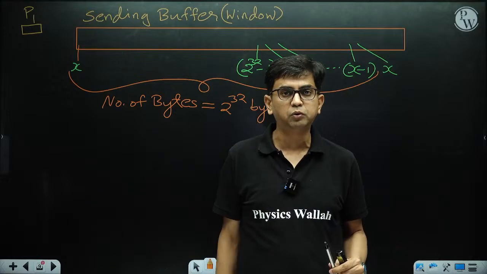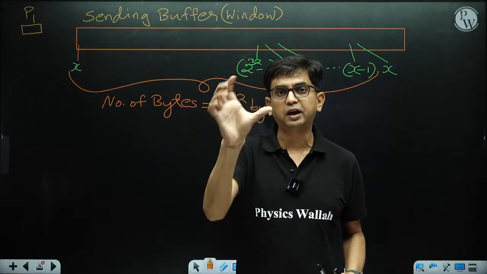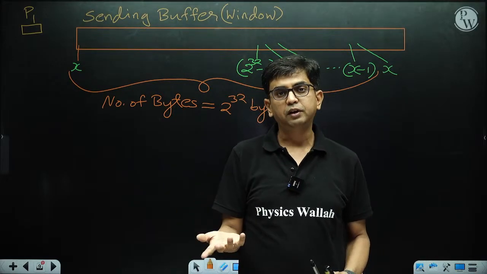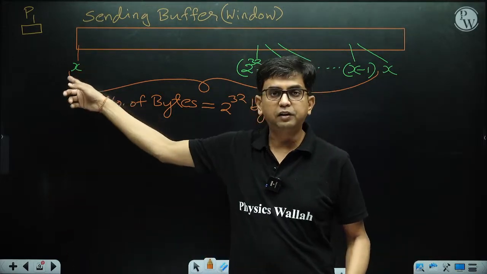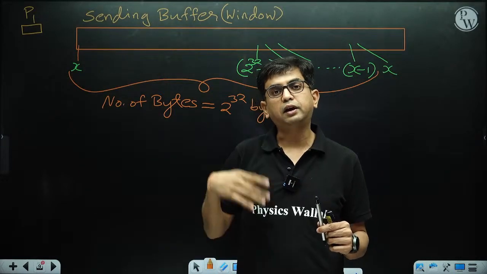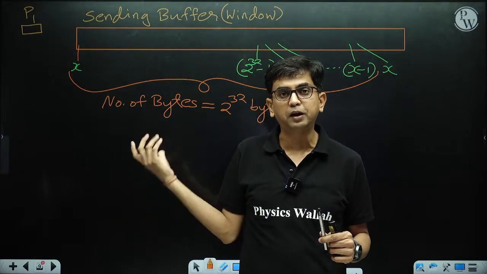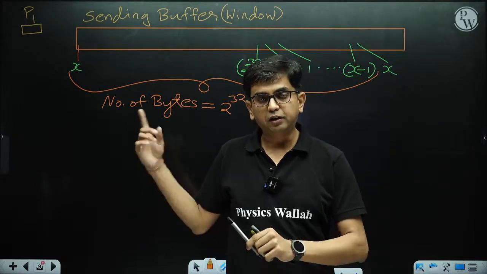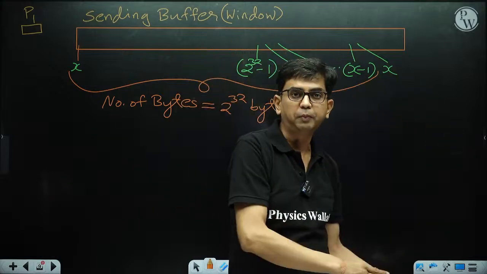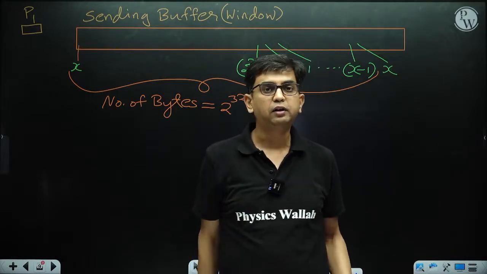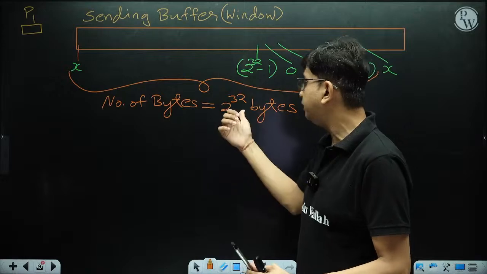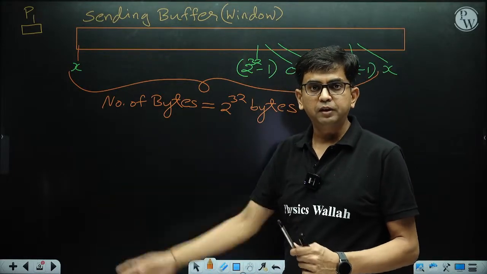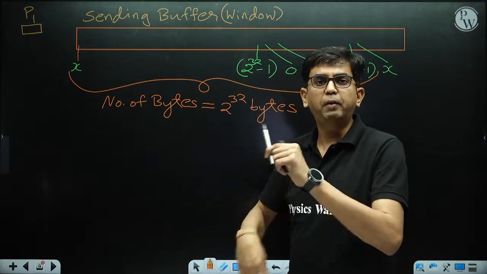What should TCP do? TCP is going to maintain the segment lifetime. The segment lifetime is basically this: this byte carries sequence number X, and it is valid till the same sequence number is repeated. That means the amount of time required to transmit 2 to the power 32 bytes becomes the minimum value for the maximum segment lifetime.